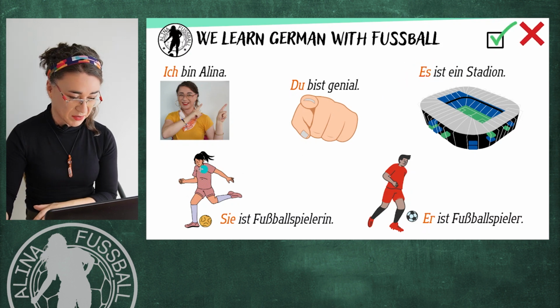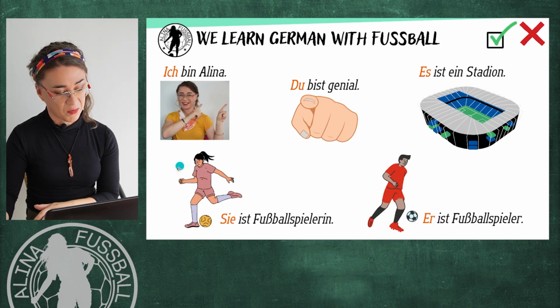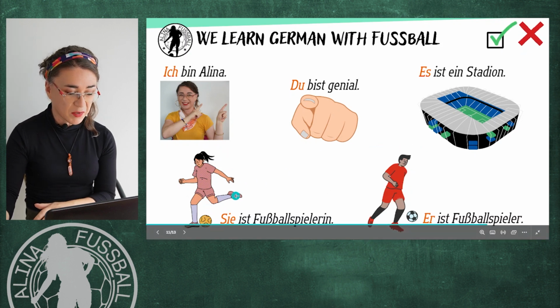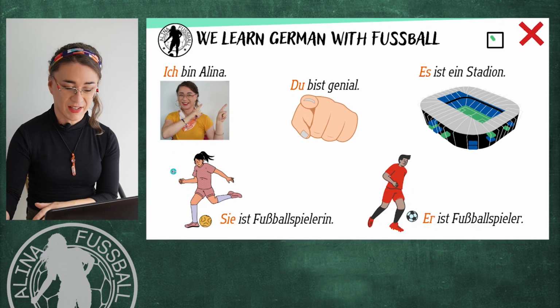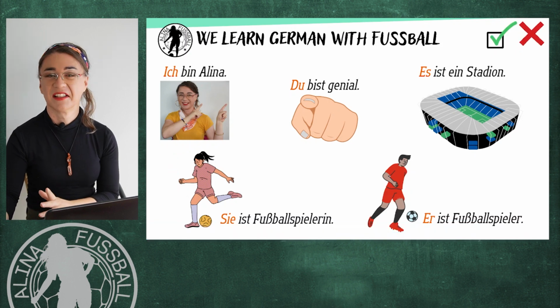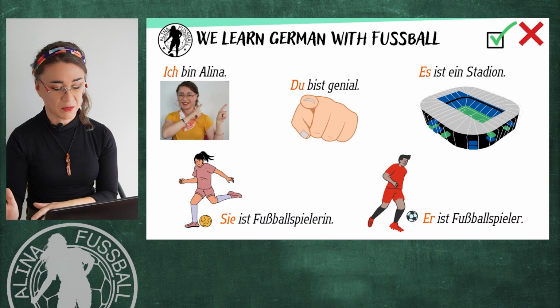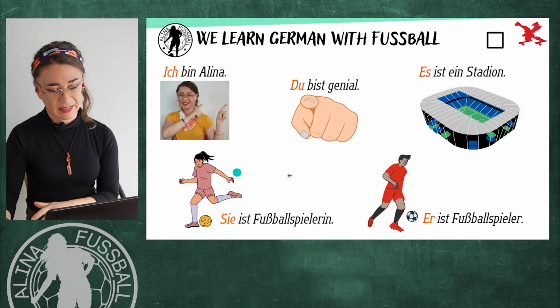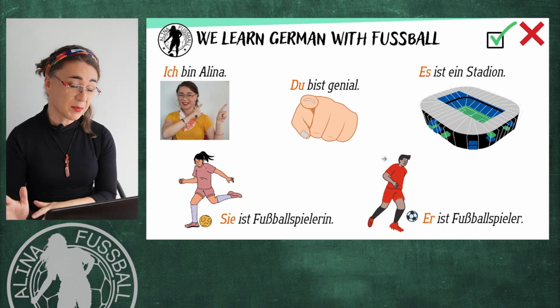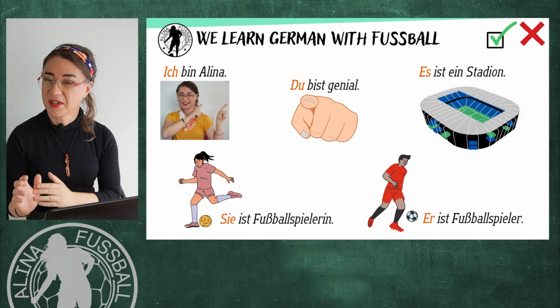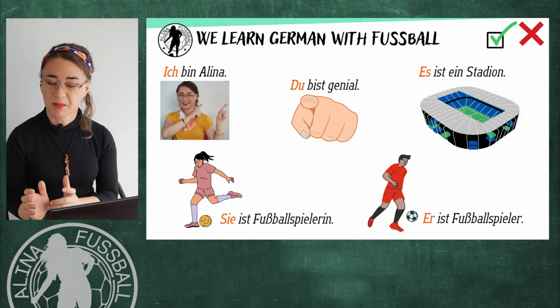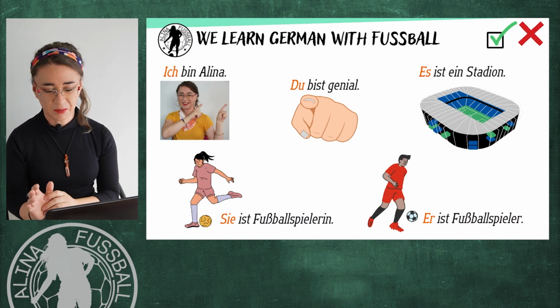Now, notice that we have a football player, a female football player, and a male football player. So the personal pronoun for the girl is sie. Sie ist Fußballspielerin. Sie ist Fußballspielerin. Now, the personal pronoun for the male football player is er. Er ist Fußballspieler. Er ist Fußballspieler.